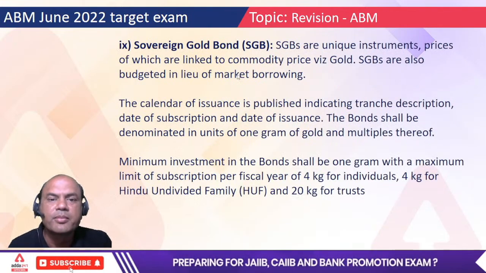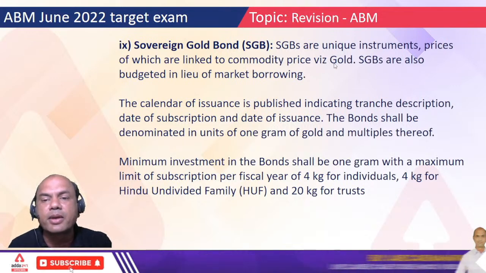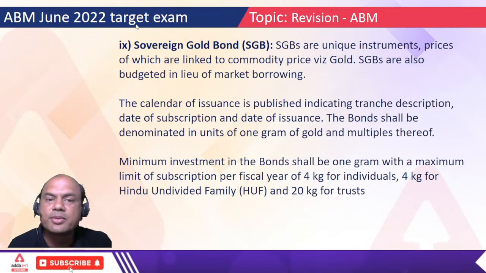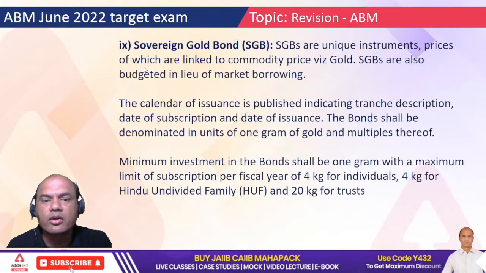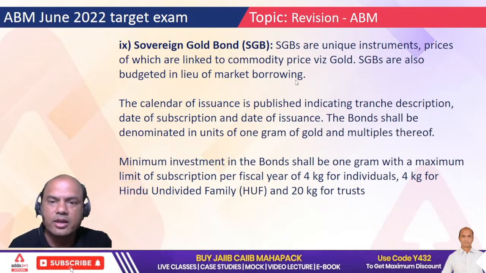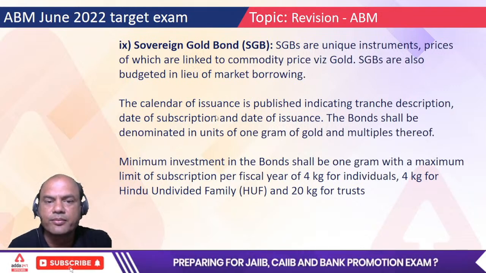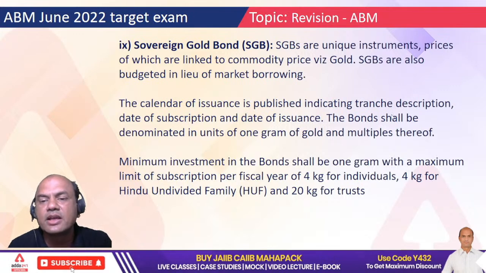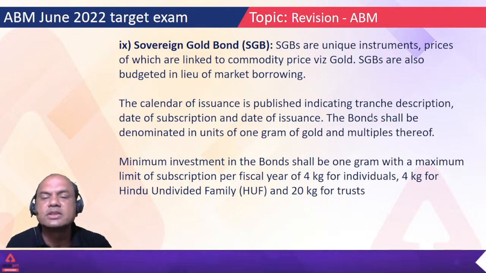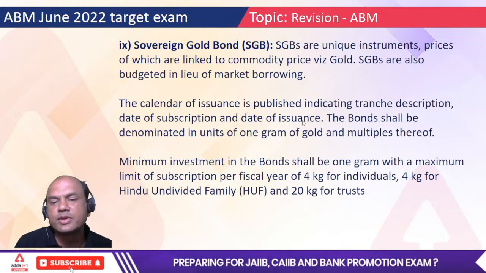Sovereign gold bonds. Now SGBs are unique instruments, prices of which are linked to commodity price, that is gold. So SGBs will always be linked to gold because the name is gold bonds. SGB are also budgeted in lieu of market borrowing. So instead of market borrowing, you can use this SGB also. The calendar of issuance is published indicating the tranche. Tranche means that part of that payment. Tranche is always part payment. Tranche description, date of subscription and date of issuance.